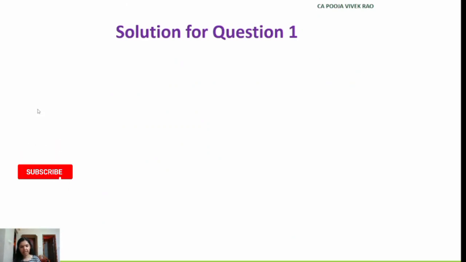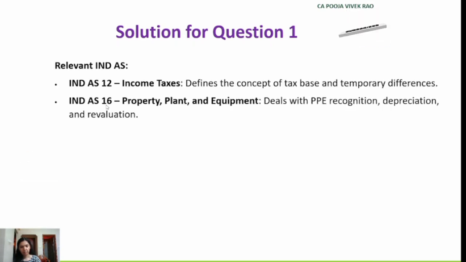Here the relevant Ind AS are Ind AS 12, that is income tax, which defines the concept of tax base and temporary differences, and also Ind AS 16, that is property, plant and equipment, which deals with PPE recognition, depreciation and revaluation. First let's note down some given data from the question.